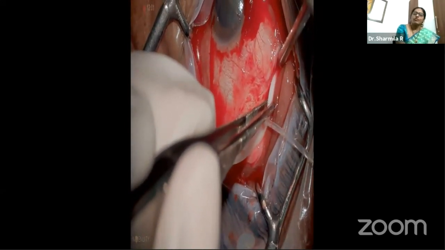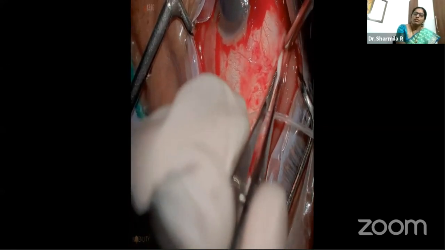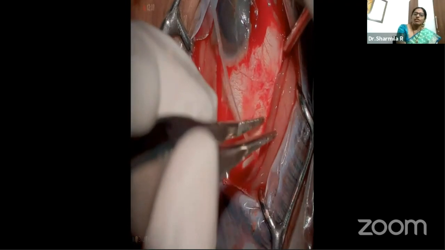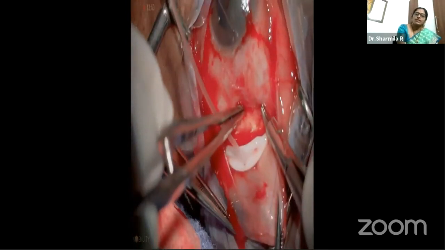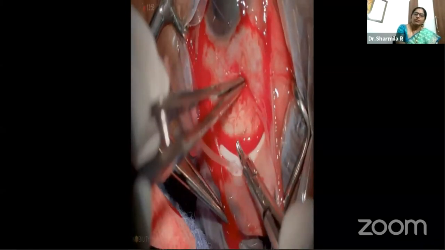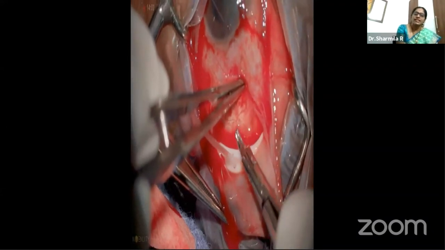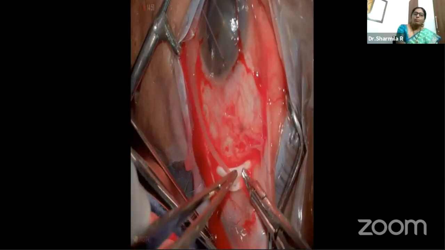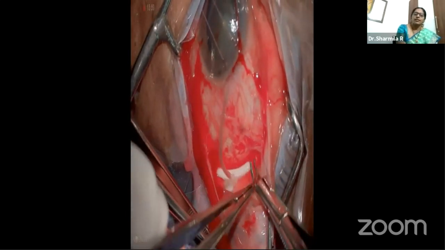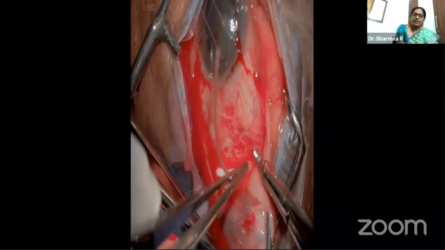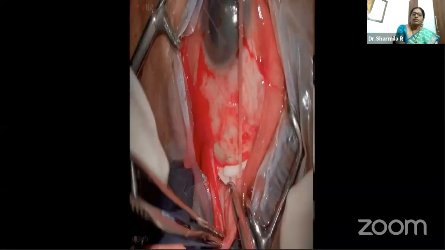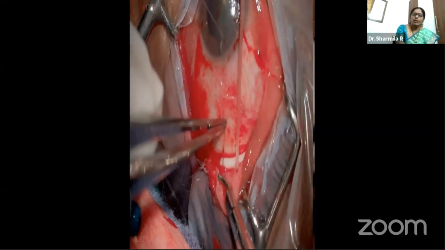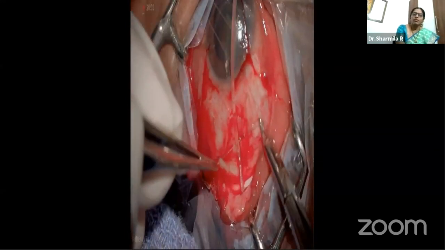Sometimes you will not be able to differentiate between the thick tenons and the muscle fibers. So visualizing all this is very, very good with the good magnification and the 3D system. This step is also very useful, because to understand where we are taking the needle, sometimes the patients may have a very thin sclera. So it is very important to make sure that we do not perforate by blindly taking a throw on the sclera. So visualization of the depth at which we are taking the sutures, and also visualizing the fibers, even a minute change can be visualized very well.